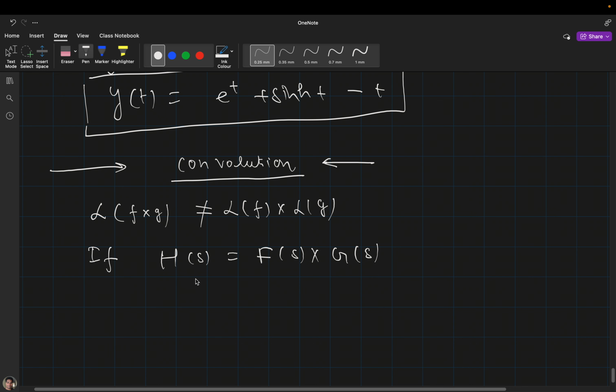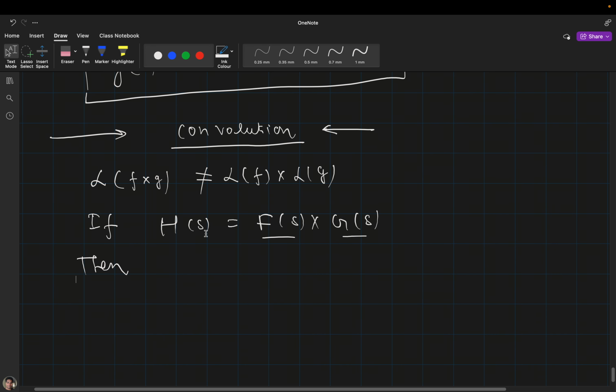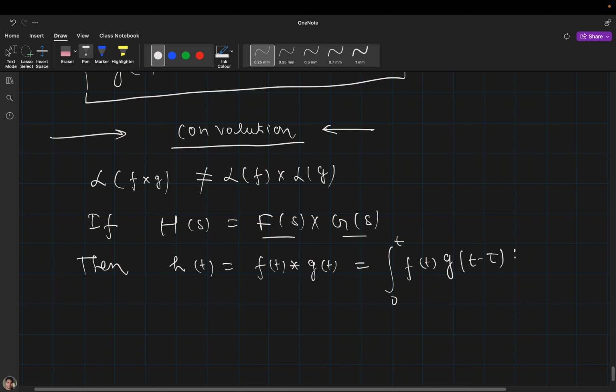But if the transformed function in terms of s is in the form of a product of factors, then I can write h(t), and that will be nothing but the convolution. And here you have to be very careful, it is not equal to f(t) times g(t). Here the asterisk doesn't mean multiplication, but it is an integral from 0 to t of f(tau) g(t minus tau) d tau.